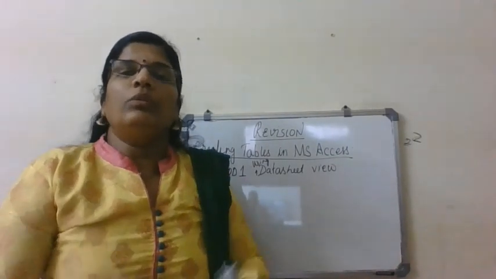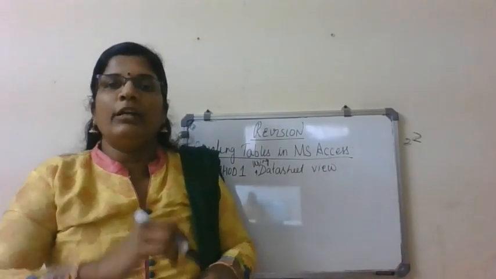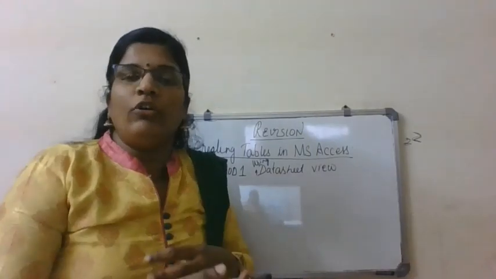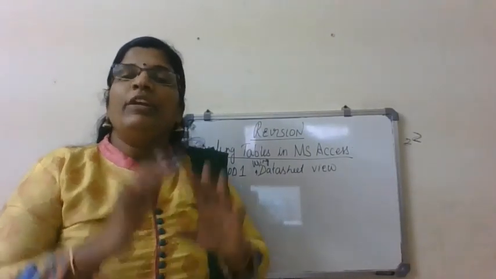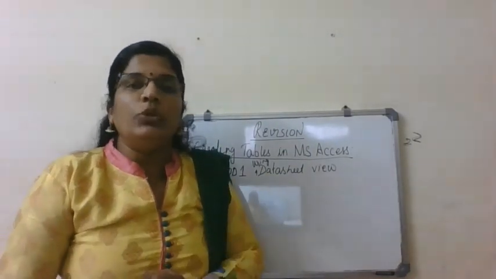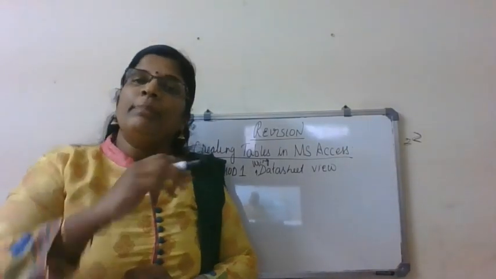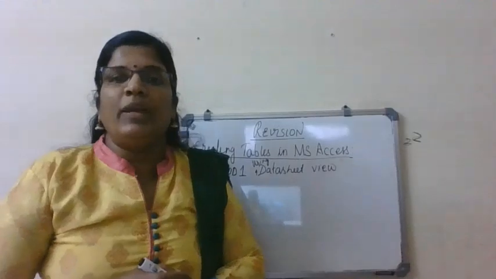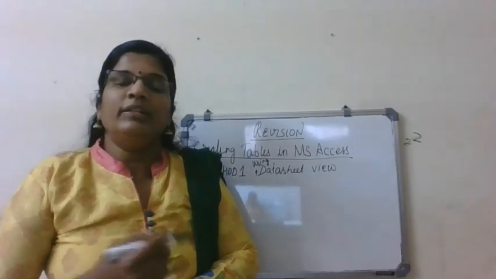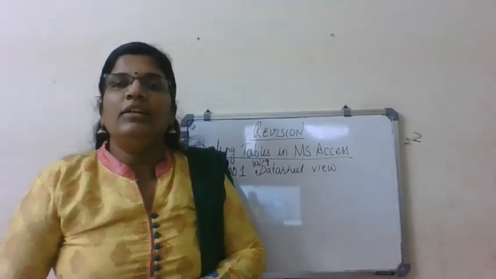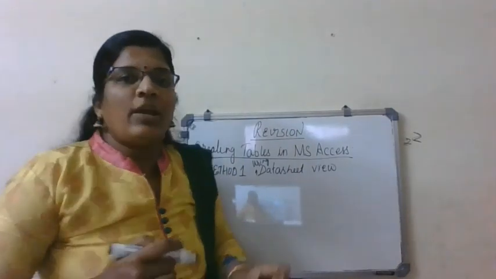When you open MS Access, Start button, All Programs, Microsoft Office, MS Access, the first screen you get is called data sheet view. Sometimes the page may be white, a blank space. That is not a data sheet view. So you have to get it. So how to get it? Step 1.